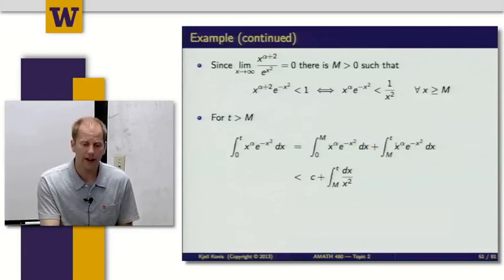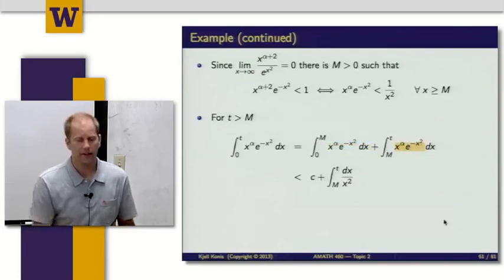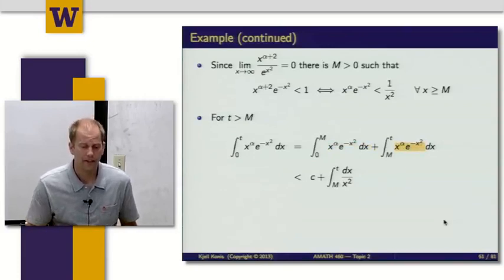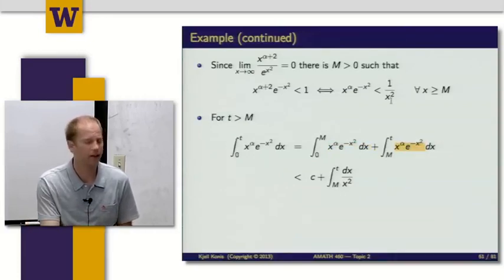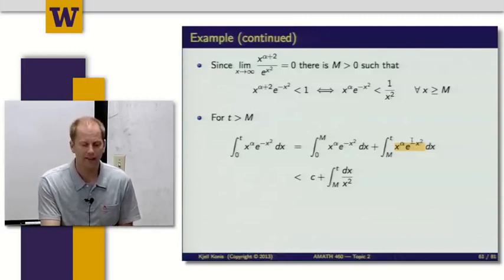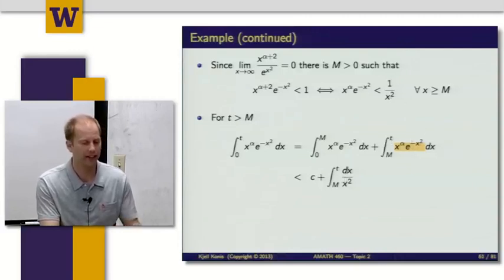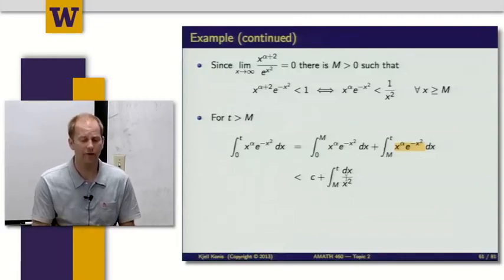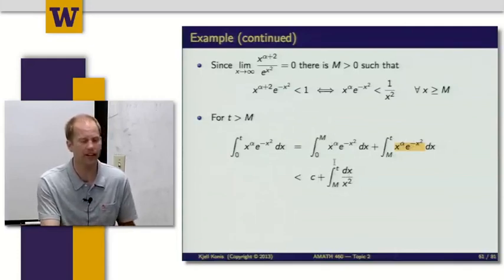And also, I've said that this integrand can be bounded by 1 over x squared. So if I replace this with 1 over x squared like I've done in the second line, it's everywhere for t bigger than m that 1 over x squared is bigger than that. So c plus the integral from m to t.